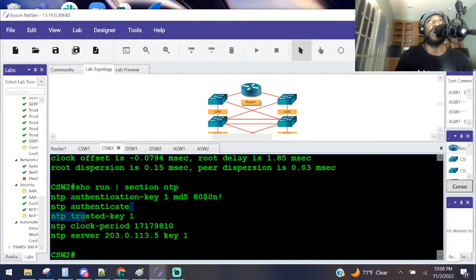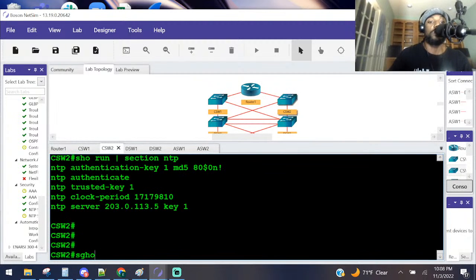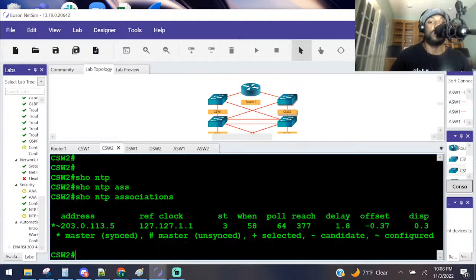Although NTP authentication verifies the source of NTP packets, it does not prevent NTP clients from synchronizing with other unauthenticated sources. In this task, you will configure ACLs. So similar to what we did yesterday on CSW2, display detailed information about associations. So on CSW2, right here, we do show NTP associations.